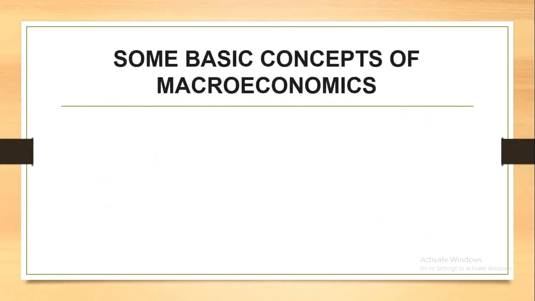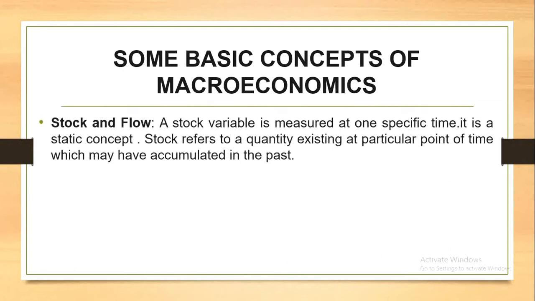Some more basic concepts of macroeconomics are stock and flow. Stock, by the word we can understand the meaning of a stock. Stock is a variable measured at one specific time. It means whatever things remain at a given time in the house, in the shops, in the godown, those things come under the stock.